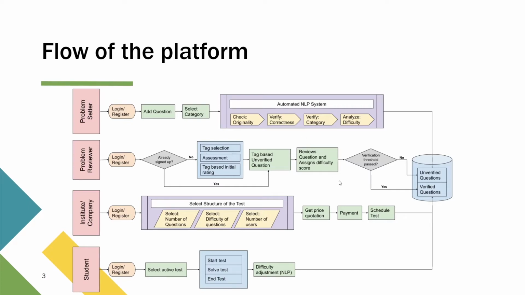So this is the basic model, and also as a part of incentive for the problem setter and problem reviewer, we will be having rewards. Problem setters and problem reviewers will be getting paid monetarily for a certain set of questions that they successfully submit. The criteria for the problem setter will be the questions that have been successfully submitted and verified by a reviewer, and similarly for the reviewer, the problems that have been successfully verified by them.